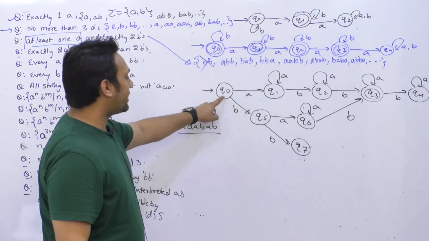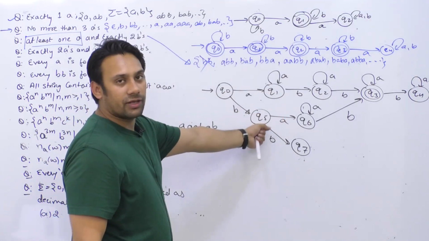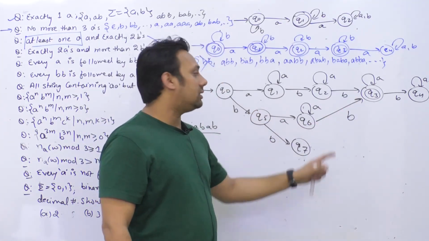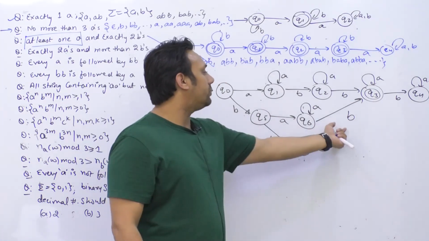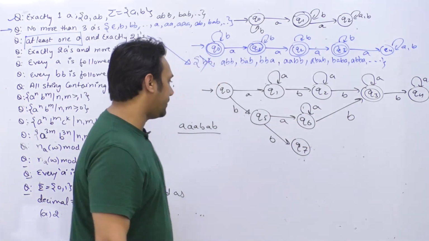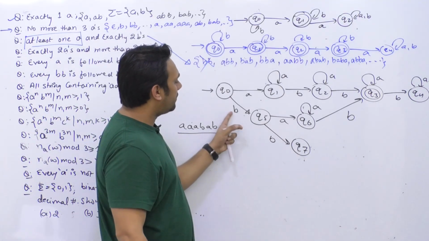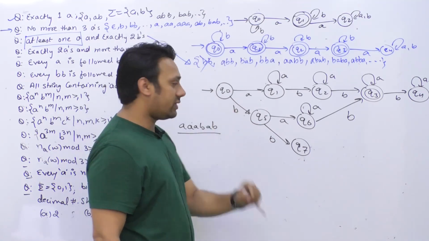So because if you get exactly one B, then you can have A in the middle, you can have any number of A's, but then again you can have a B here, उसके बाद you can have again any number of A's. So if you get exactly 2 B's, then only you will go to the final state here. Now in this case what we are trying to do is we will go to the state Q7 only if we get exactly 2B. उसके बाद we need at least 1A.